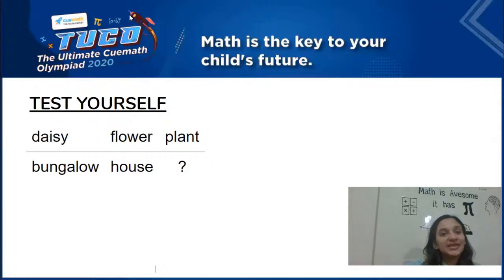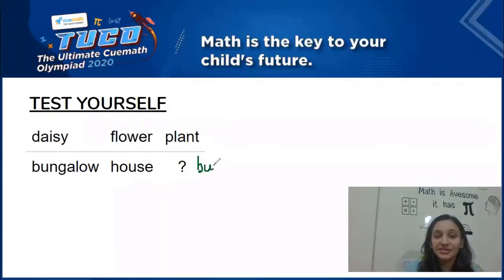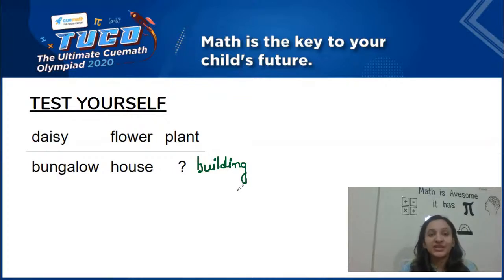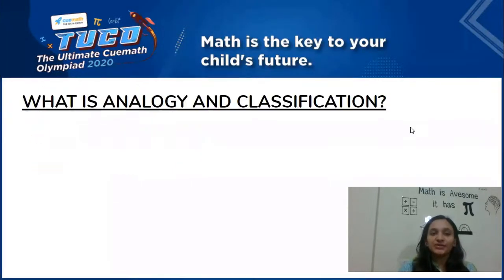And if not, let me just quickly answer this. The answer would be building, because these are different types of buildings that we have. A bungalow is basically bigger than a house. A house would have fewer rooms and be smaller in size, whereas a bungalow is huge compared to a house and would have a lot more rooms. So these both come in the category of building. So what we have done here is a sort of classification. Daisy and flower come in the category of plant, whereas bungalow and house come in the category of buildings. With this, we move on to the core concept of what analogy and classification is.